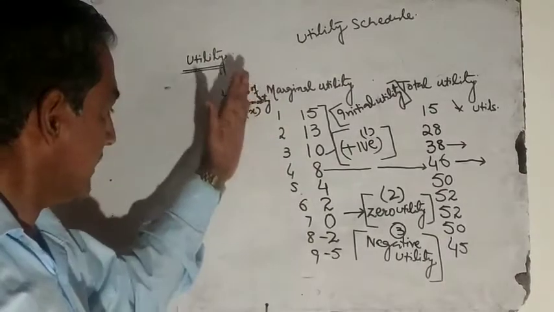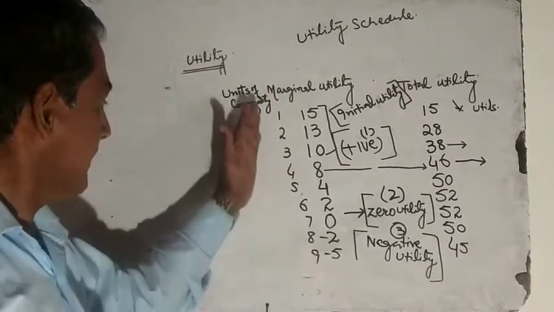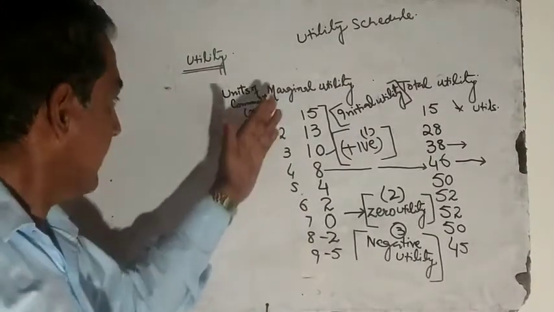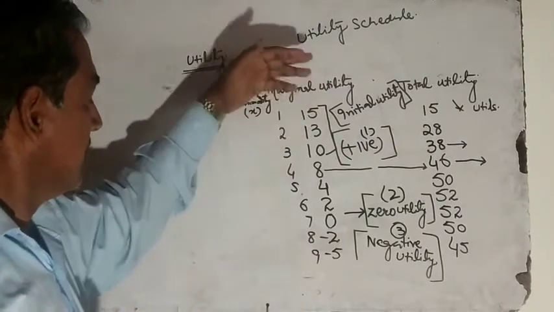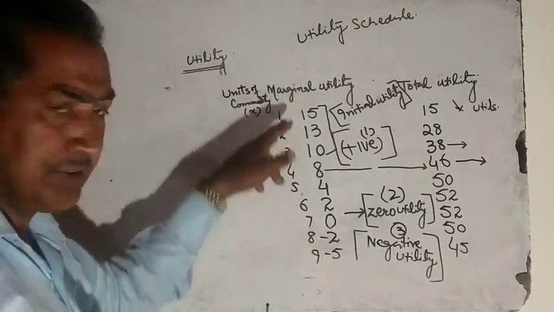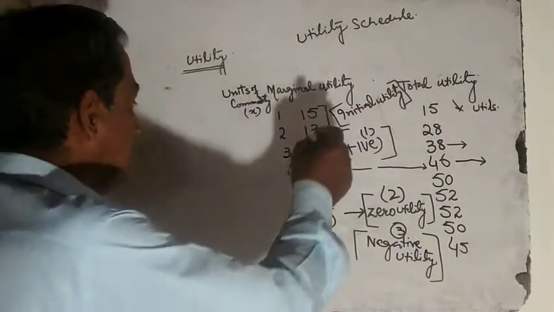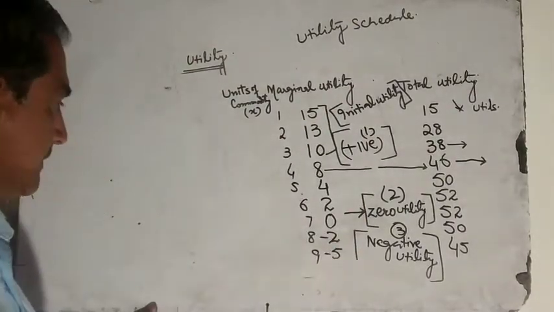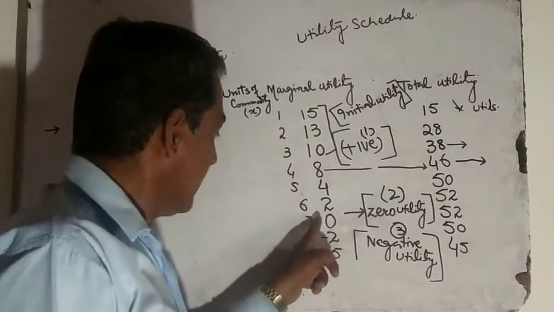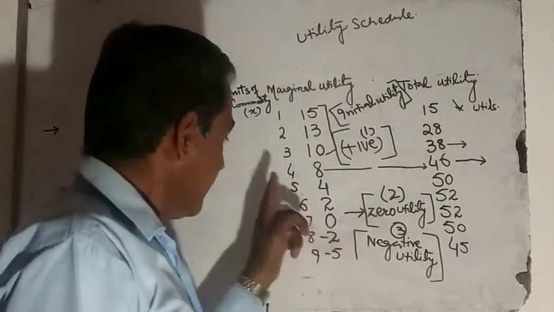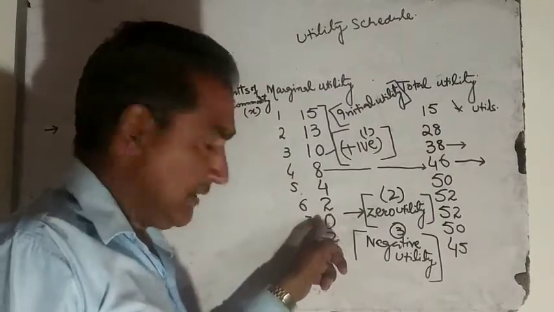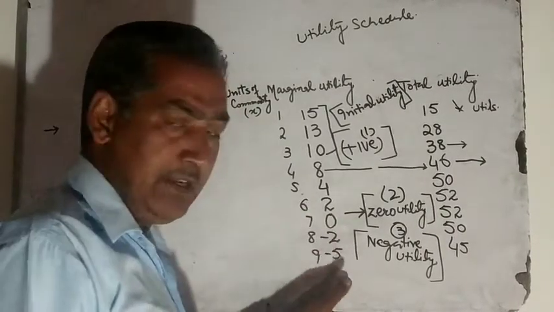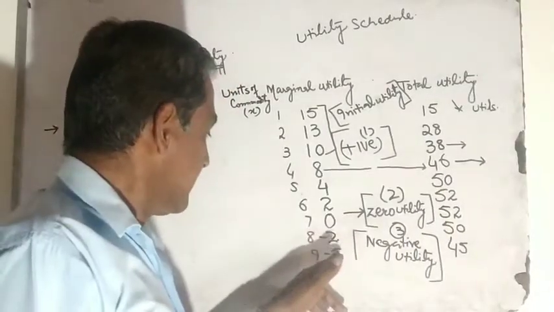When our consumer consumes more and more units of commodity X, what happens to marginal utility? Marginal utility tends to diminish, and this diminishing stage is known as the first stage. When it comes to level 0, it is known as the second stage. When it goes to the negative value, it is known as the third stage.